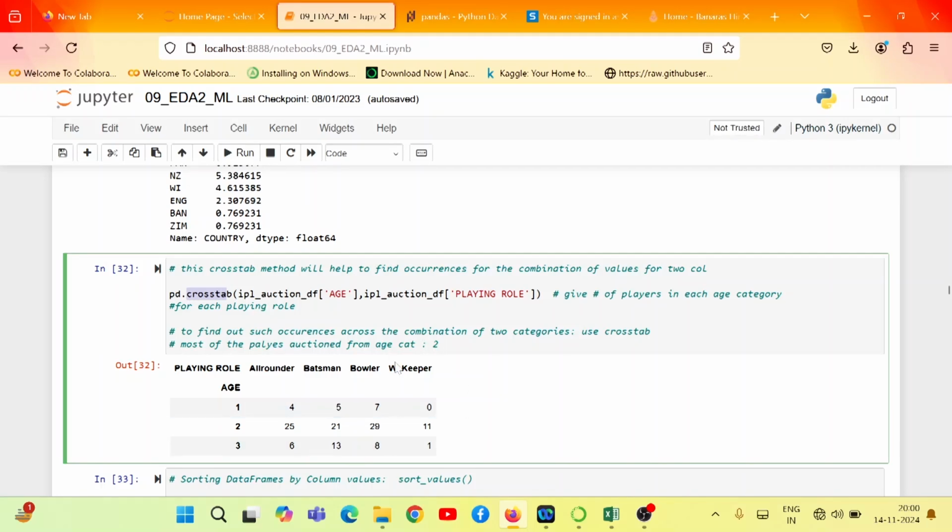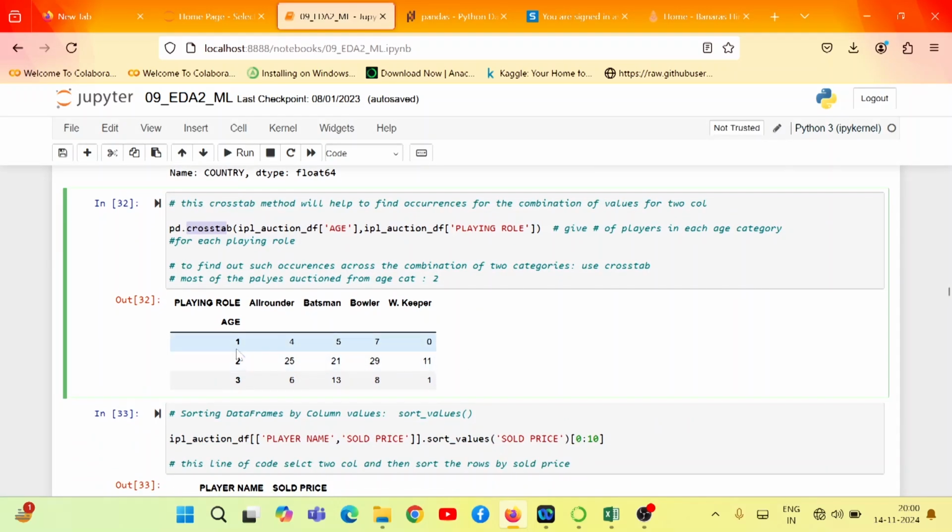So you may see here most of the player auctions are from age category 2, I mean the second category. And in age category 1, there are more bowlers than the other player roles. If you see age category 3, then there are more batsmen. You may see here there are 13 batsmen, more than the other playing roles.